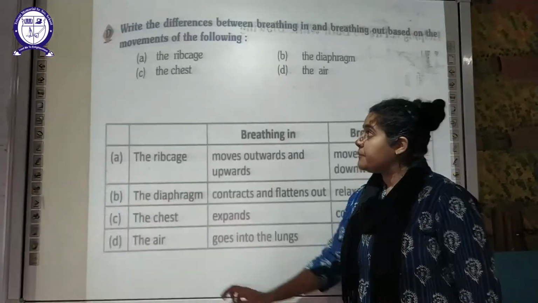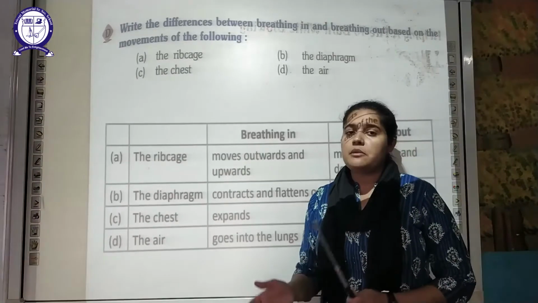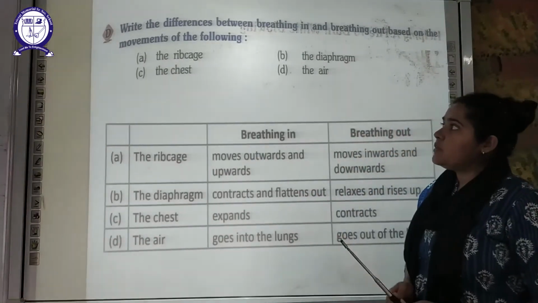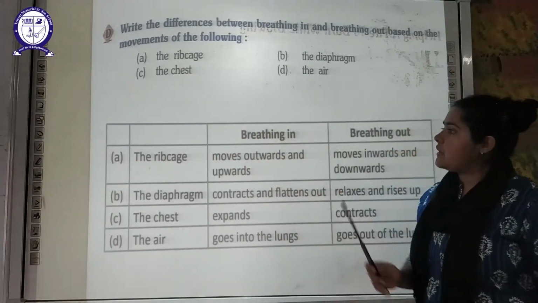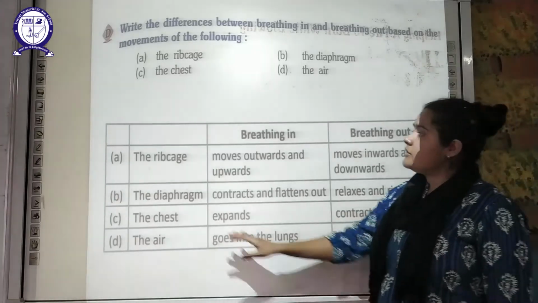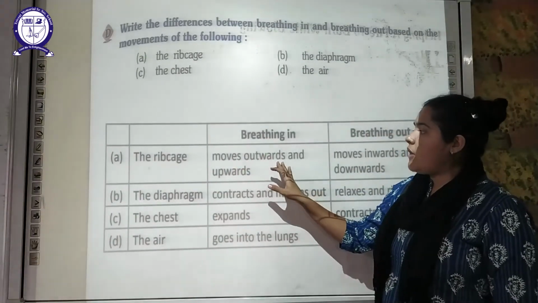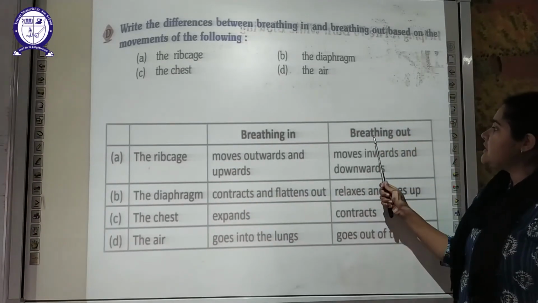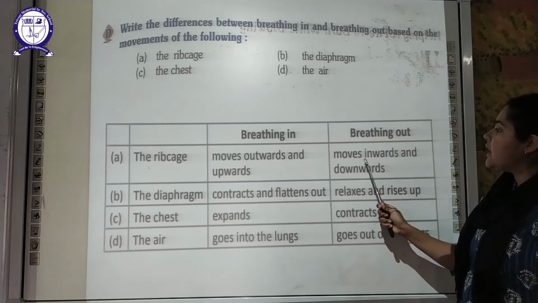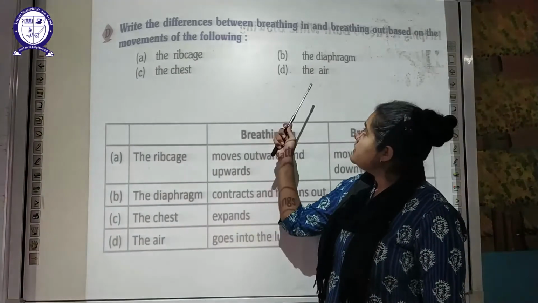And this is the sheet of muscle below, that is your diaphragm. The next is you have to write down the difference between breathing in and breathing out with regard to the movement which occurs in the rib cage, the diaphragm, the chest and the air. So you can see over here the rib cage: in breathing in, it will move outward and upward with the help of the muscles present in the chest, and in case of breathing out, it moves inward and downward.